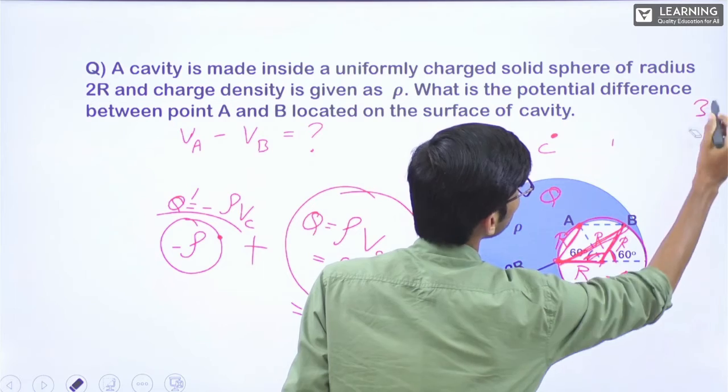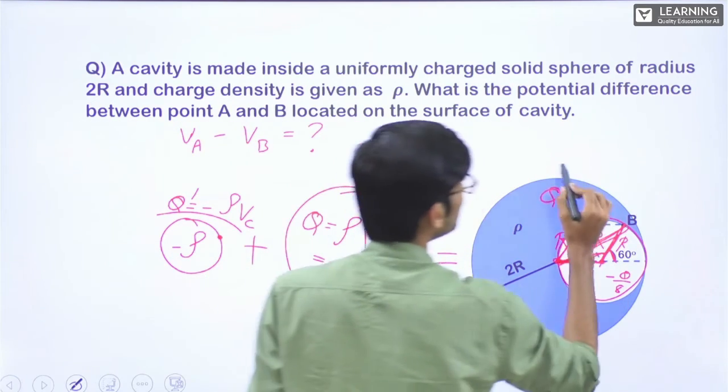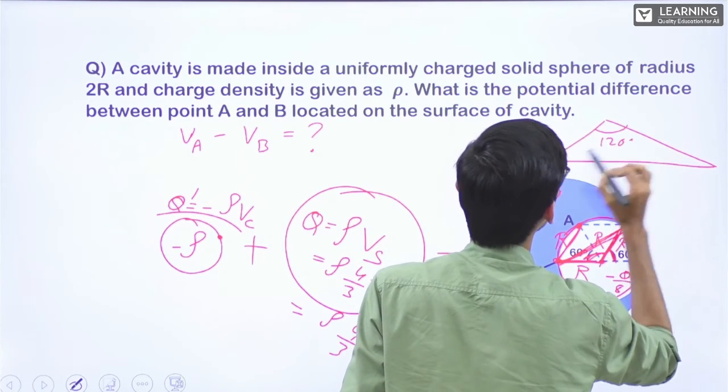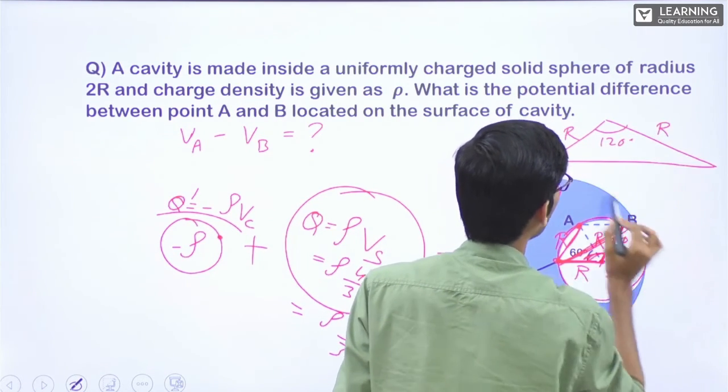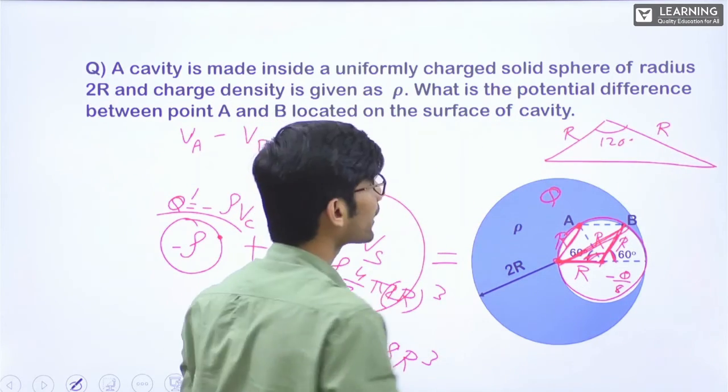If I rotate this, see here, it is something like this, 120 degrees. This is r, this is r. I need to find this. If this is r, it's an isosceles triangle.